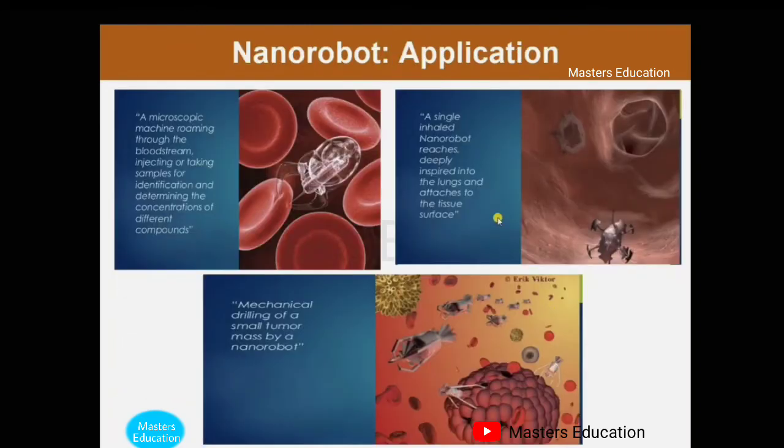Now, what are the applications of nanorobots? Nanorobots are microscopic machines roaming through the bloodstream, injecting or taking samples for identification and determining the concentration of different compounds, as can be seen in the figure. These are the nanorobots which can be injected into our bloodstream. A single inhaled nanorobot reaches deep into the lungs and attaches to the tissue surface. It can cause mechanical drilling of the tumor and can damage the tumorous tissue or cancerous cells.